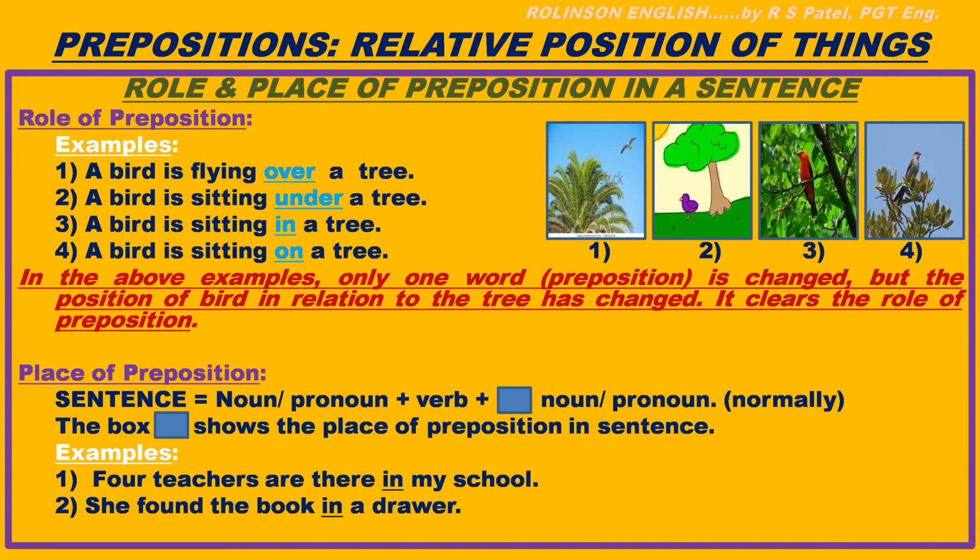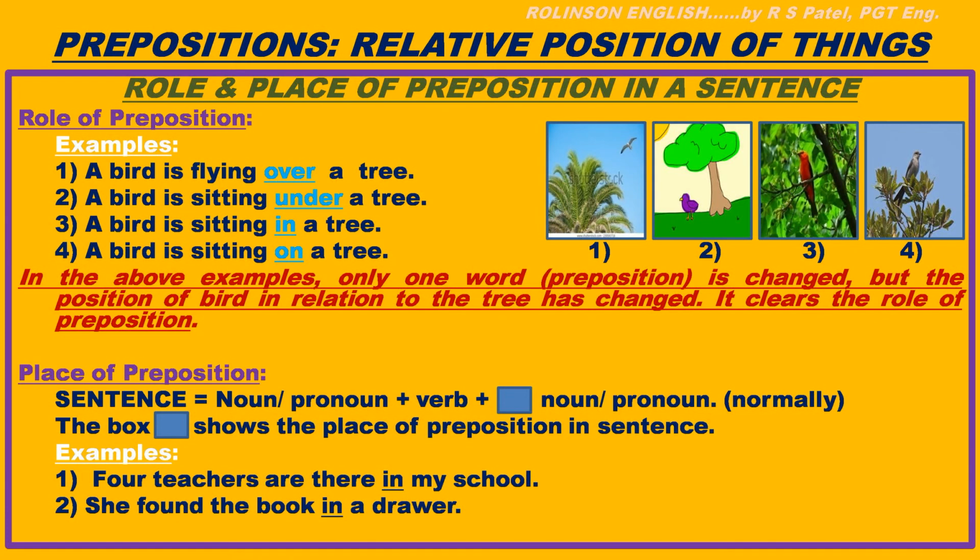Okay. Now second sentence is a bird is sitting under a tree. Alright. Situation changed with the change of the preposition. Now see, a bird is sitting in a tree. Third case. And in fourth example, a bird is sitting on a tree.